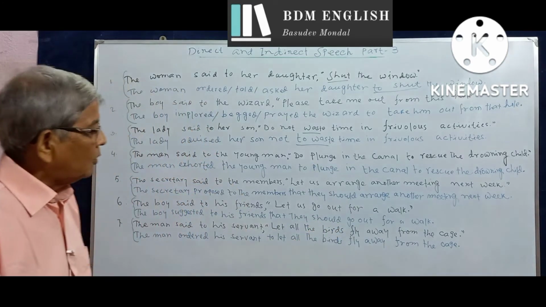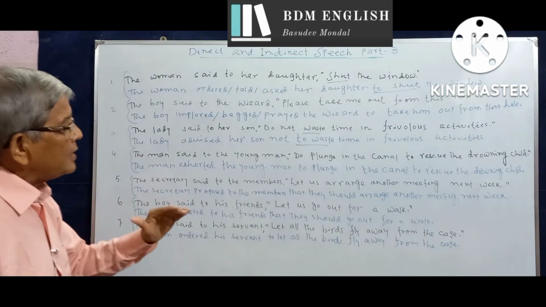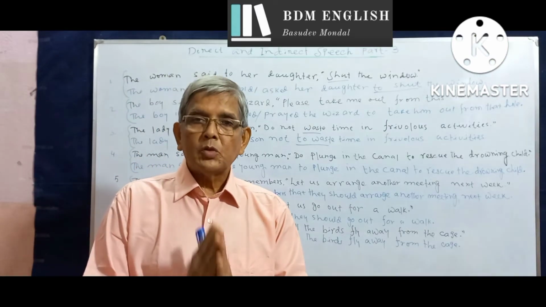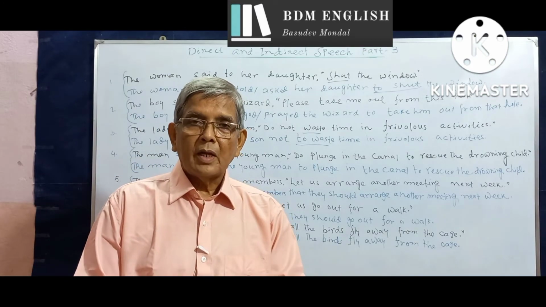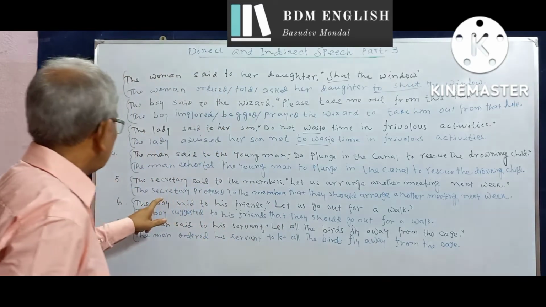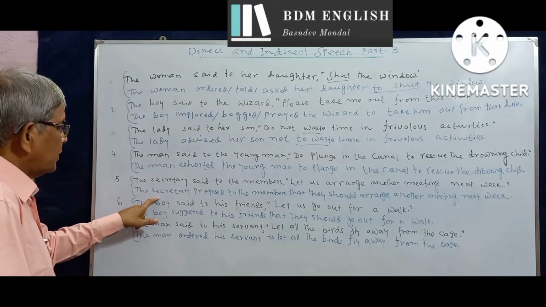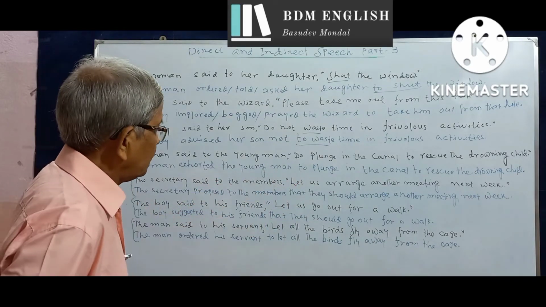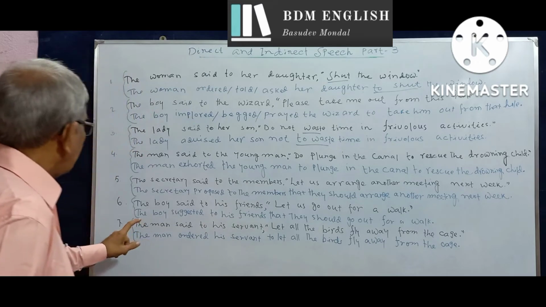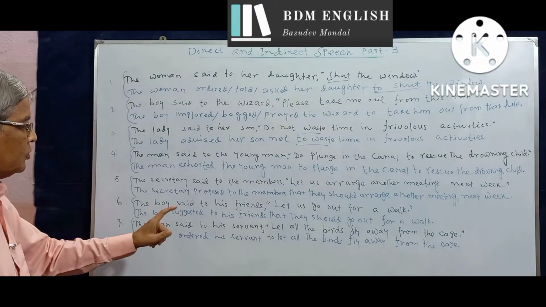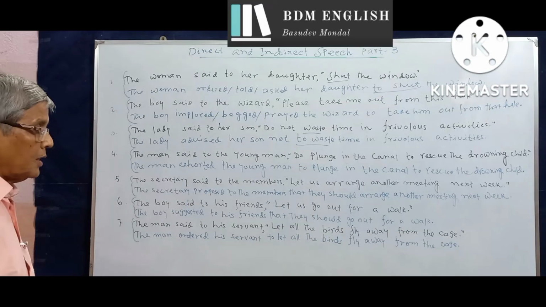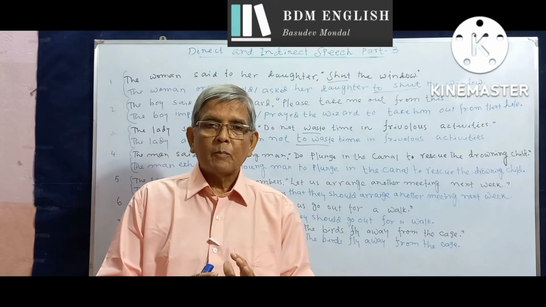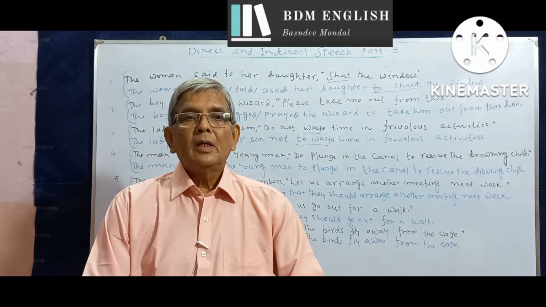But remember one point, that we can make the sentences in the indirect speech without the helping verb should. We can drop the helping verb should. So, number 5, the secretary proposed to the members that they arrange another meeting next week. Drop the should. And in number 6, the boy suggested to his friends that they go out for a walk. Drop the should.